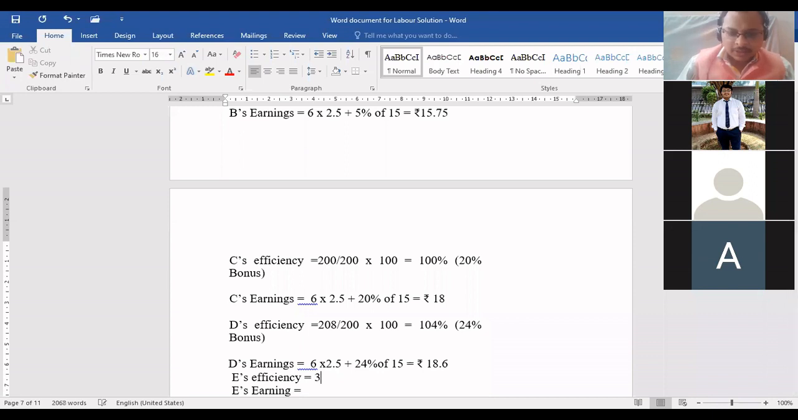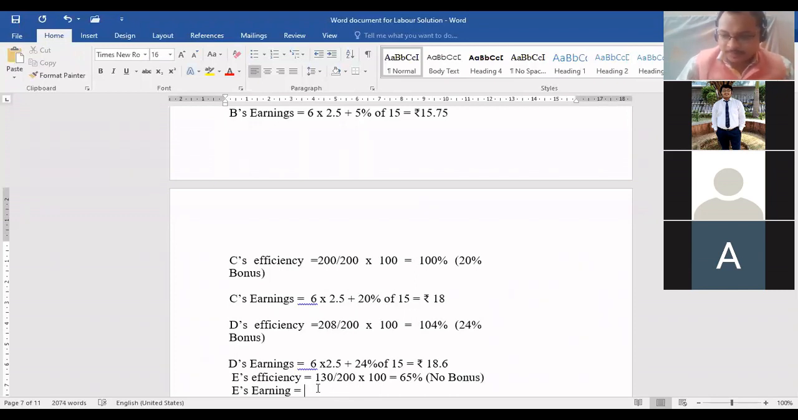Now, E's efficiency, beta. 130 divided by 200, multiplied by 100. Come on, tell me. 65%. What bonus will he get, beta? No bonus, sir. So we'll write no bonus. No bonus. Okay.